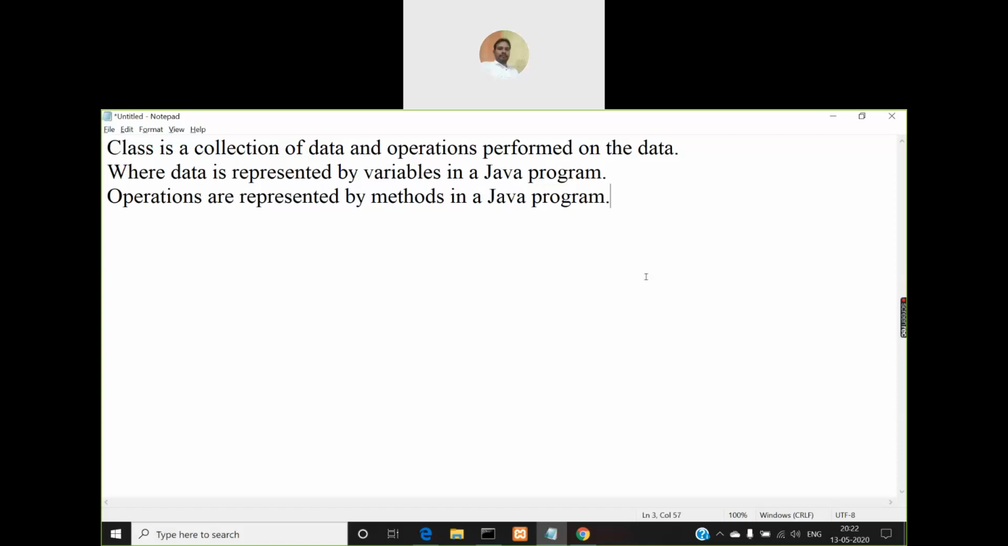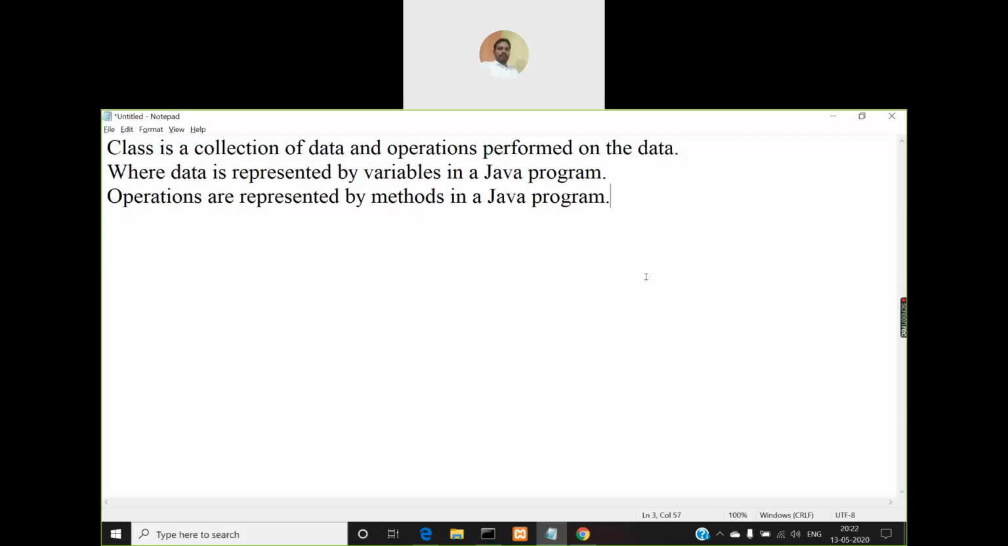So when you say operations, what do the operations mean? It can be any operation. It can be reading the value of a variable or writing a value into a variable, that is assigning a value to a variable, or performing some arithmetic operation between the values of two or three different variables, or printing the values of those variables on the screen. Any operation which involves that data is said to be an operation performed on that data.